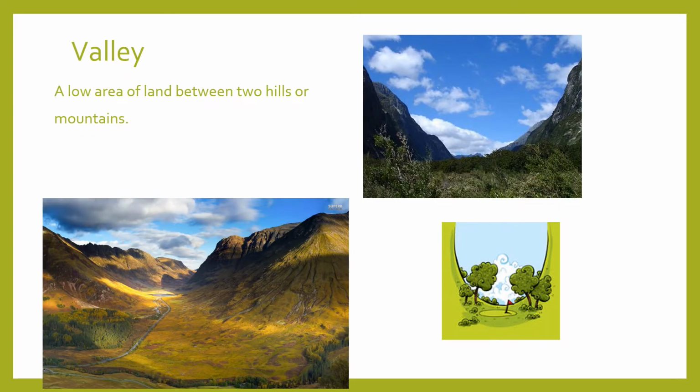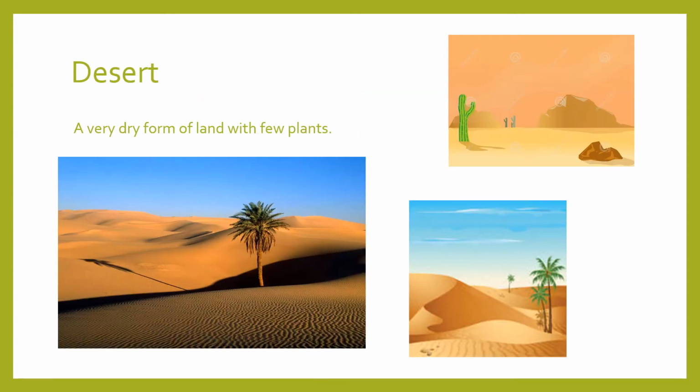The next we have here is valley. Valley is a low area between two hills or mountains. The pictures say it all. So let us repeat once again. Valley, a low area of land between two hills or mountains. Desert is another landform. It is a very dry form of land with a few plants.